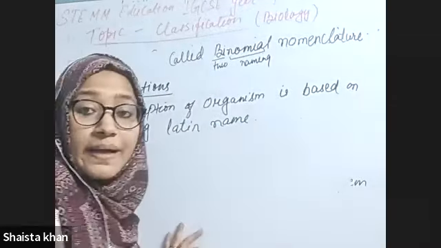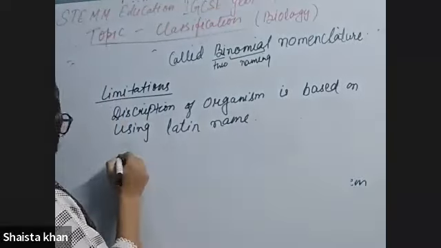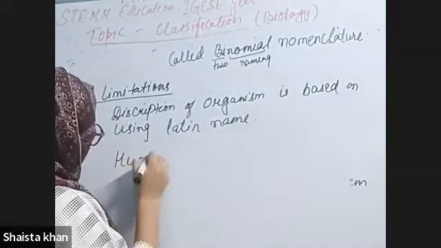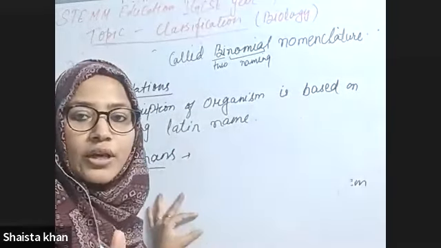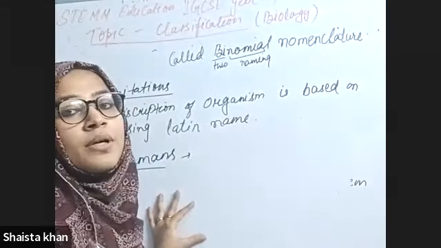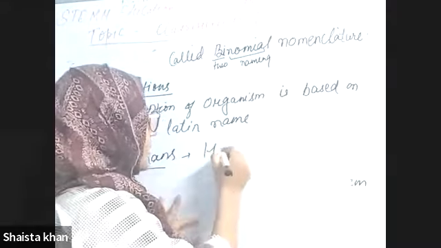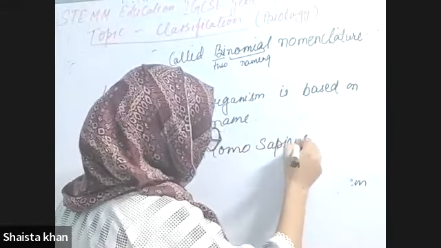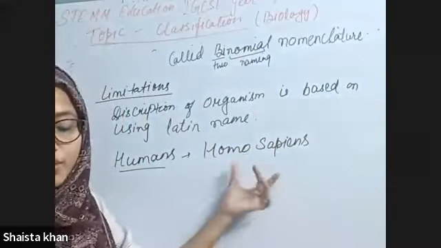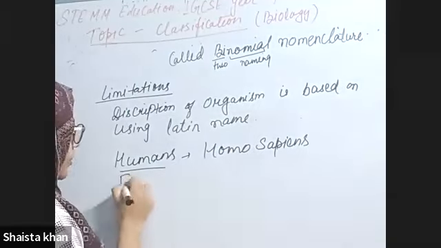Let me give you some examples of binomial names. If I talk about humans, like me and you, the scientific name is Homo sapiens.